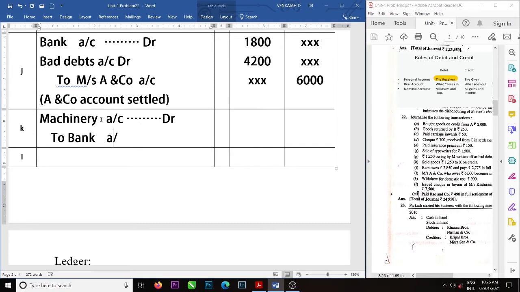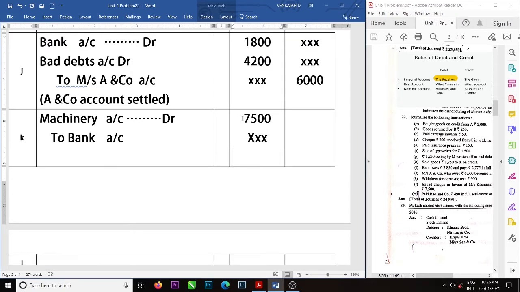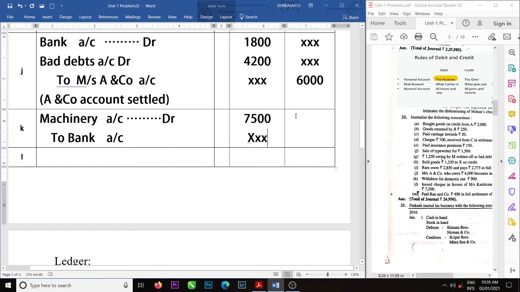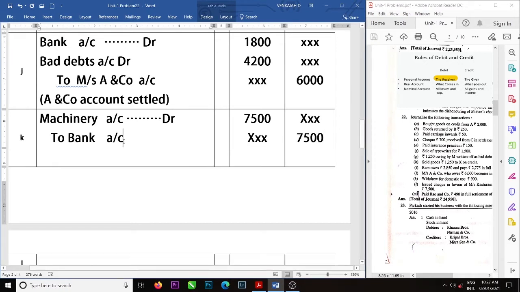That's why it is going out, it is credited. The amount is 7,500. Okay. Narration: machinery purchased. Okay. Right.